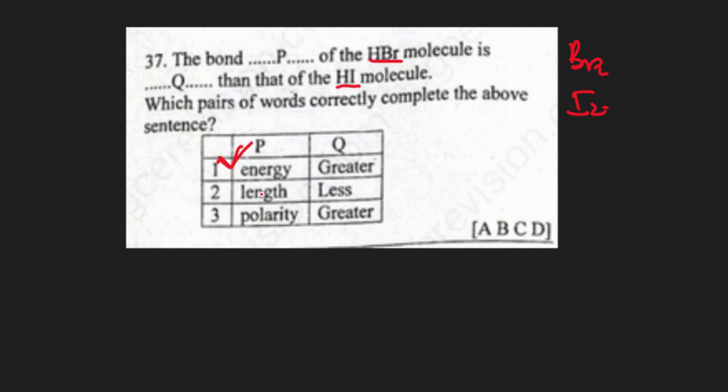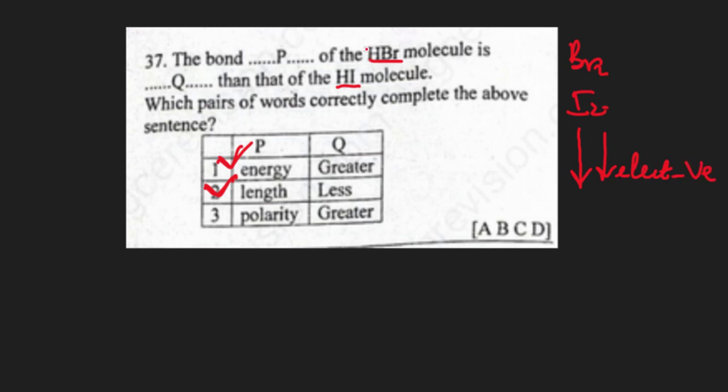Now line 2 says length. If the bond energy is stronger, the individual atoms are held tightly together, shortening the distance between the two atoms. So the stronger the bond, the shorter the bond length, which is also true. 3, they talk about polarity. Polarity also decreases down the group. It does decrease down the group due to decrease in electronegativity.